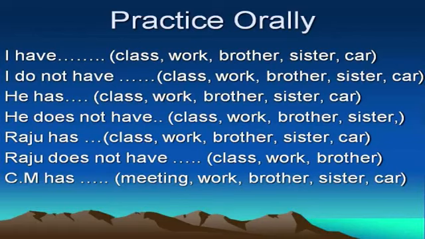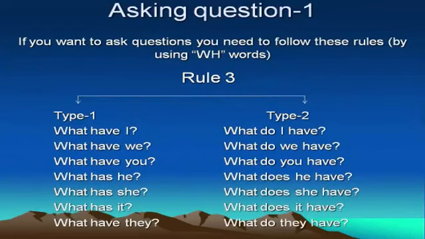Practice yourself. Just by changing the subject, you are able to speak fluently. Asking questions 1. If you want to ask questions, you should go with these rules. These rules are very, very important. Rule 3. Type 1. What have I? What have we? What have you? What has he? What has she? What has it? What have they?